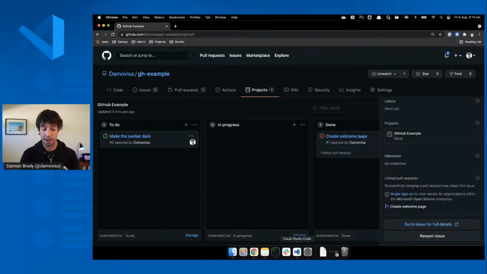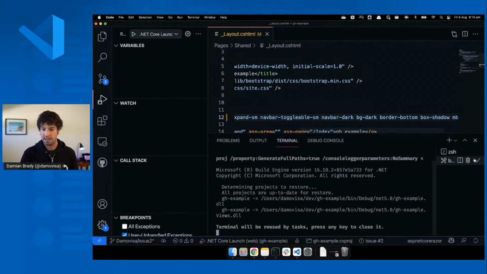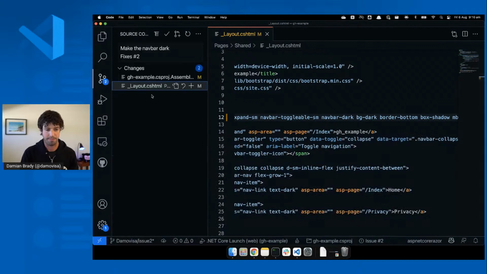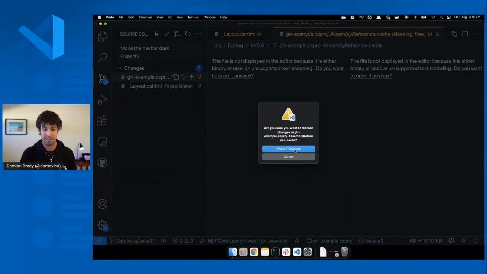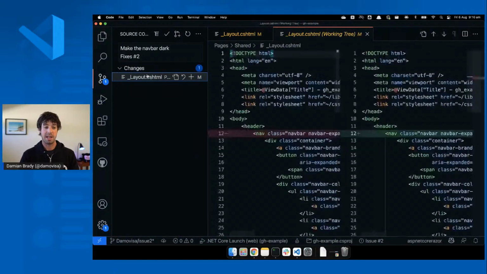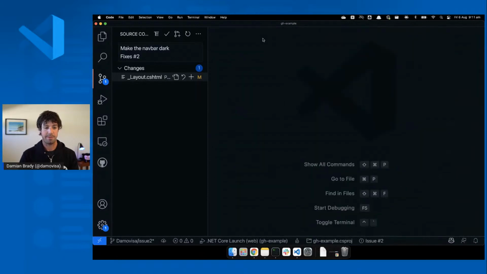Okay, we're good enough. So I've done that work and I'm ready now to commit my changes. Now, what changes have I got? I've got two. I've got the csproj assembly cache. I don't even know what that is. I'm just going to discard that. So we've got my change. Now the GitHub extension has already given me the commit message, making the navbar dark, fixes number 2, which is quite cool. I can see the change that I've made in that working tree. This is the modified file. That's awesome.